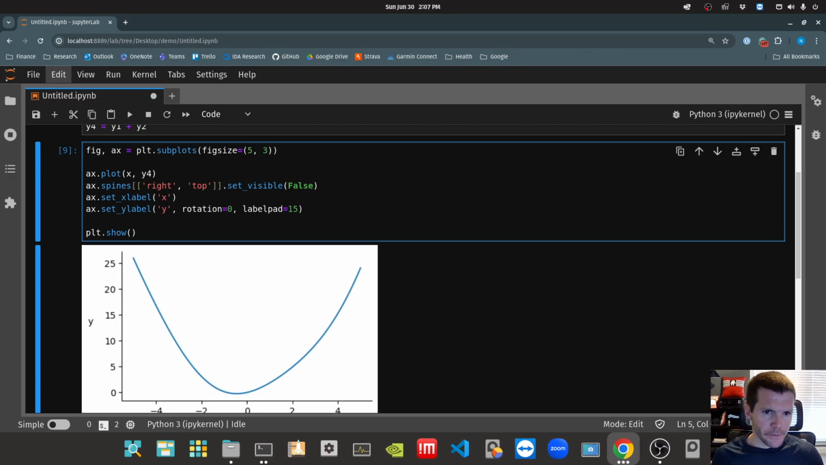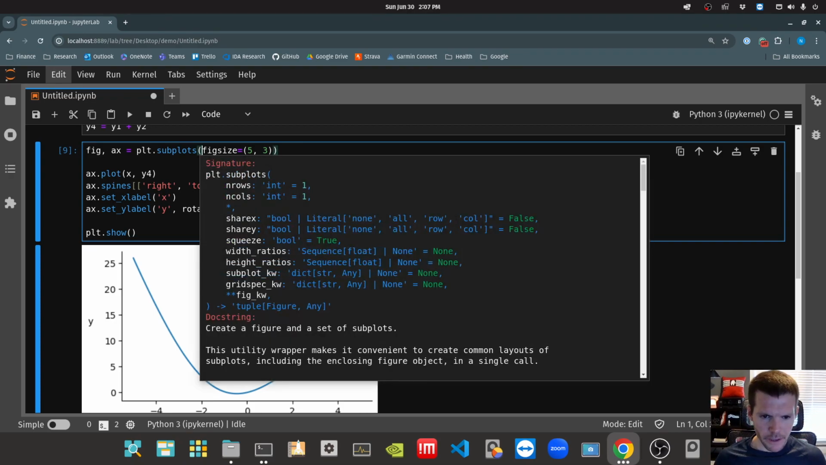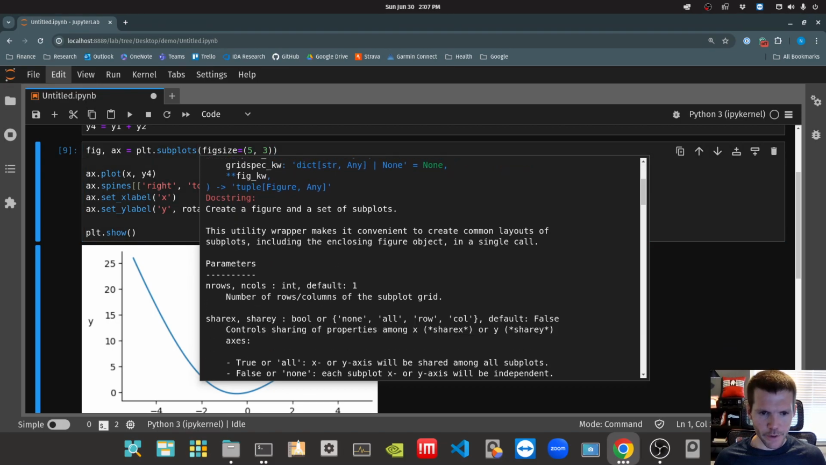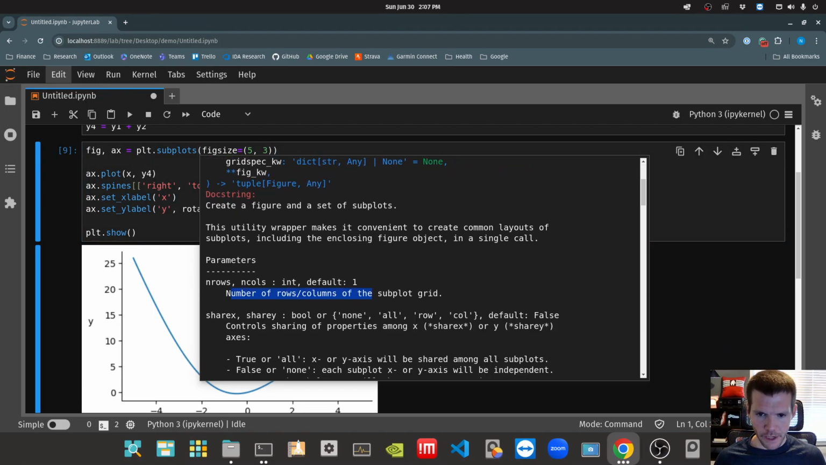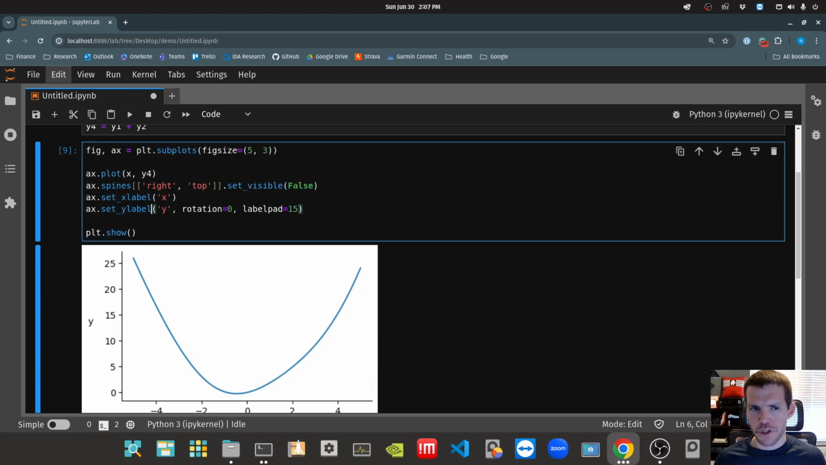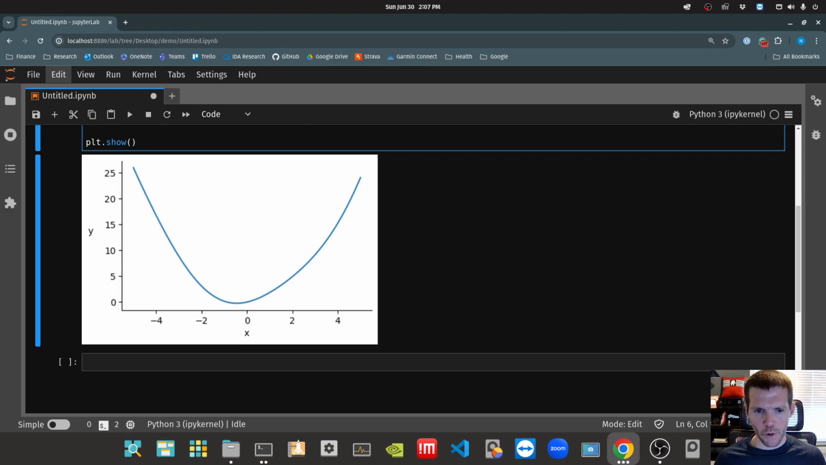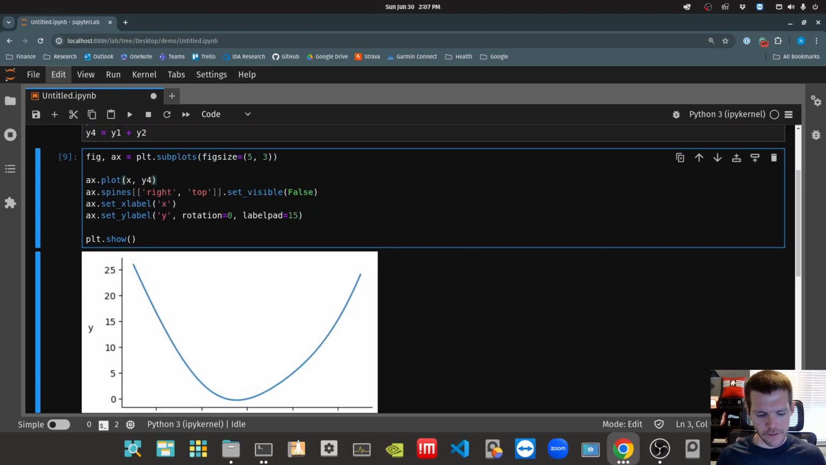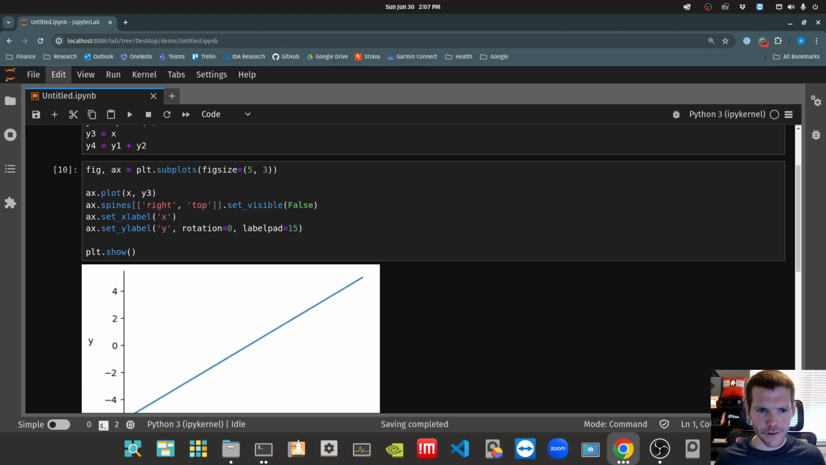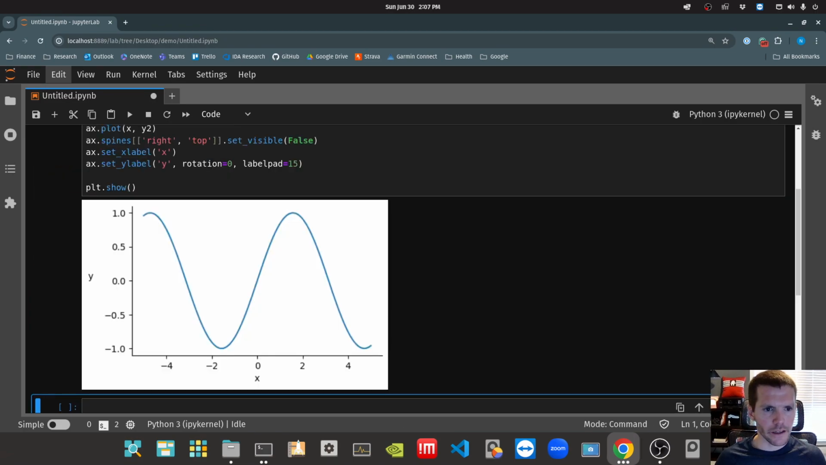So if we use in rows and in columns, right? Hypothetically, let's look at this in rows. So the number of rows or columns of the subplot grid. Okay. So let's just see if we can do 2 of them. So right now this is working, right? So we've just tried this with all of our different Y's, right? That's perfect. It's working great.